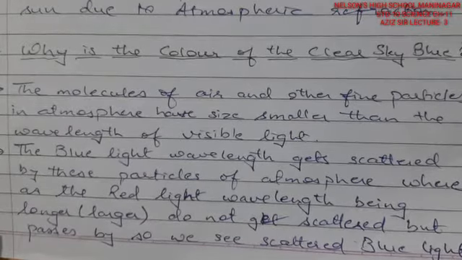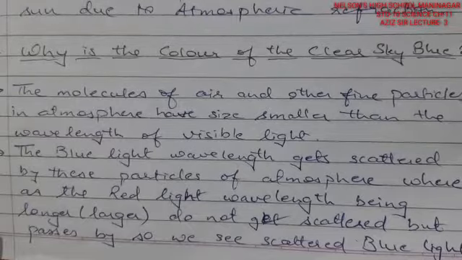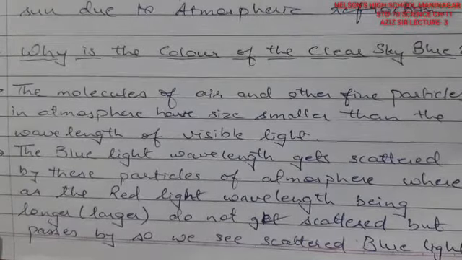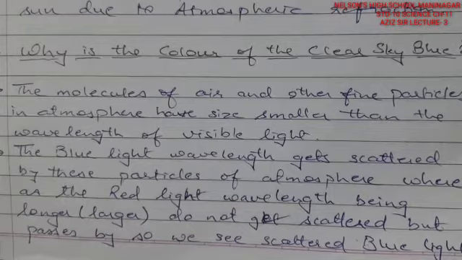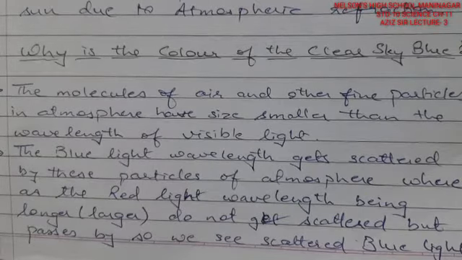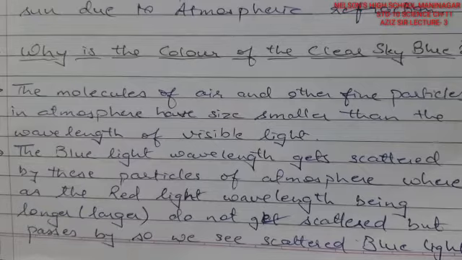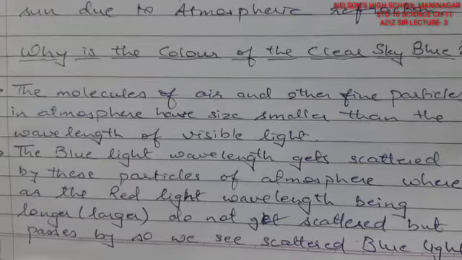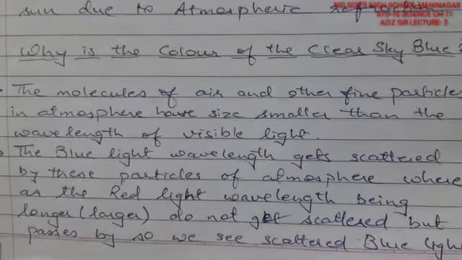As it strikes these particles, it gets scattered around, diffused around, and these particles diffuse only the blue wavelength, whereas the red wavelength is quite large, so the particles are not capable of stopping it, and it passes on.